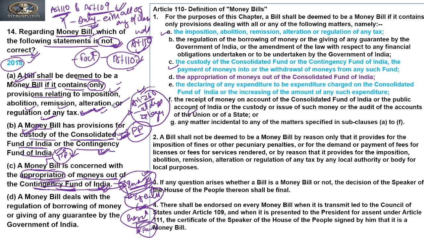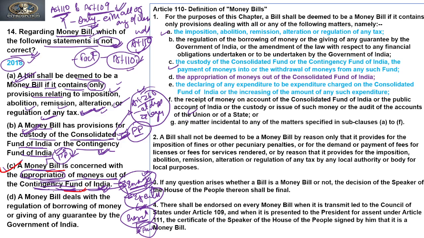So on this logic, we can say that statement C is incorrect, because the money bill is more concerned with the public purse. Though it is also a public purse, the money of the public in this fund, this is mainly under the hand of the executive. Clear? So C may be the answer to this question.